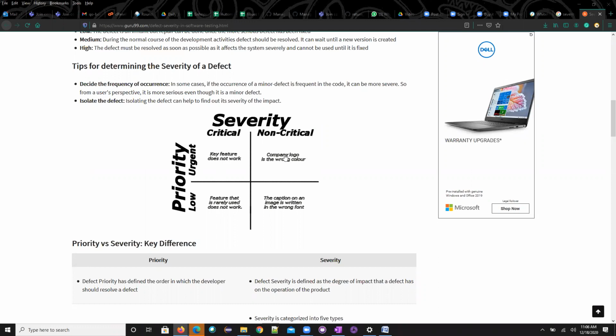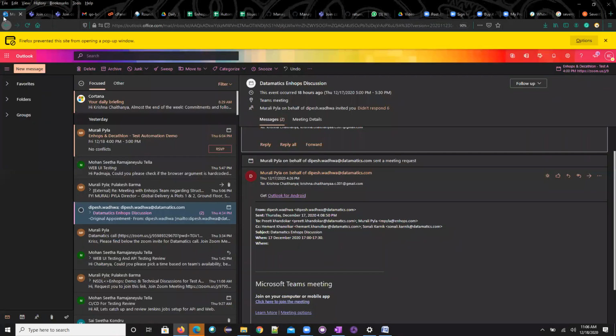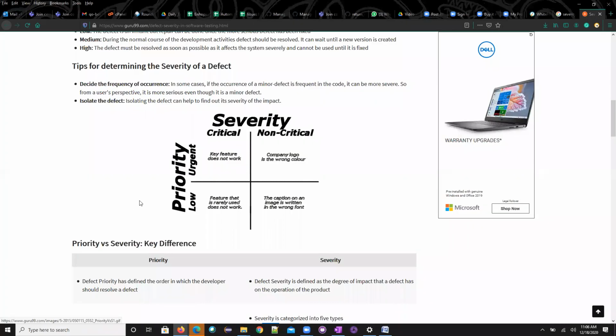Now the company logo itself, it's wrong. For example, take this Outlook. In the Outlook, if instead of Outlook it comes as Gmail, will it be acceptable? The company itself will blast us. So that is having low severity, but high priority of fixing that particular thing.